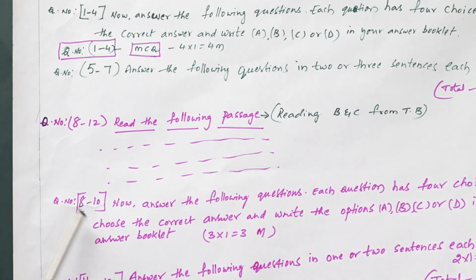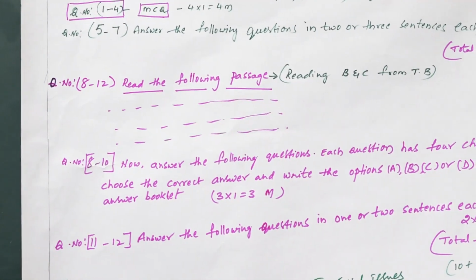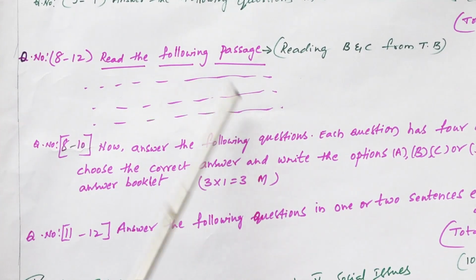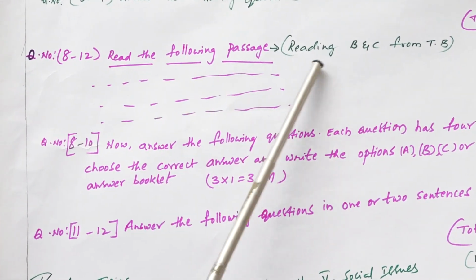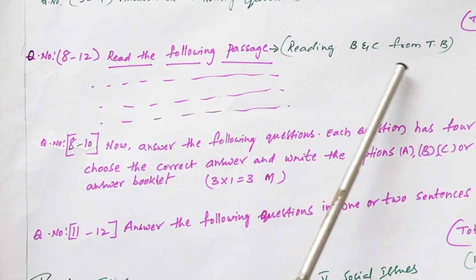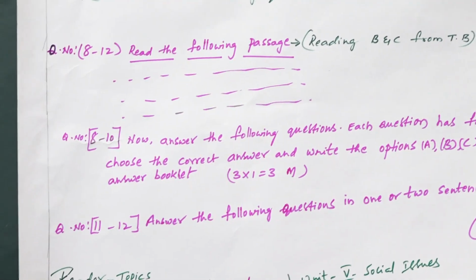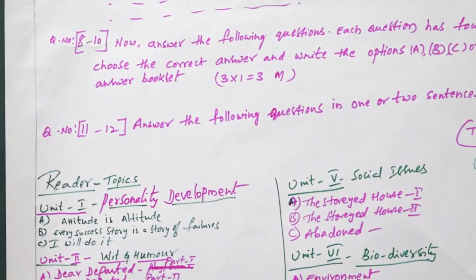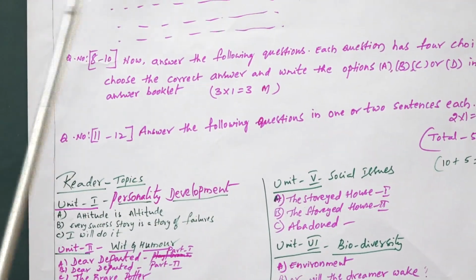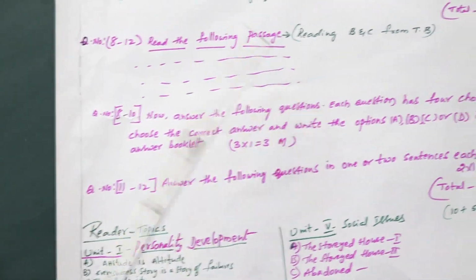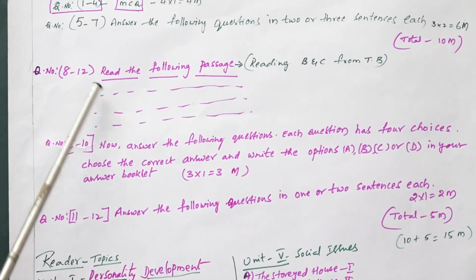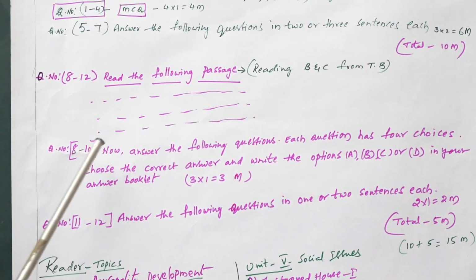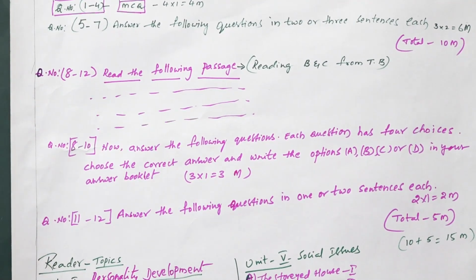Next, let's go with the 8 to 12 questions. Here again you will have a reading passage only. This will be taken from readings B and C from the textbook. A reading is for questions 1 to 7, and B and C readings are for questions 8 to 12. Here again the passage will be given and you have to read the passage again and again.